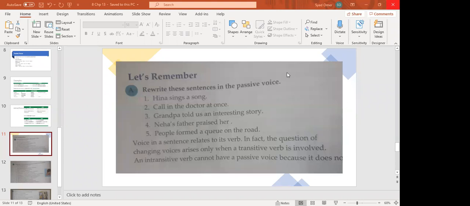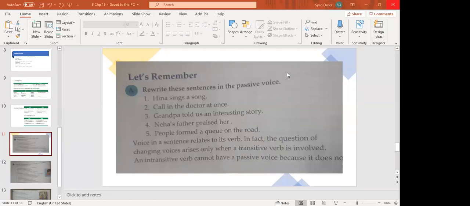And in the exercise A, it is rewrite these sentences in the passive voice. So can we write like this? A queue was formed by people. I'm just asking, I am confused. You can write it like this. A queue was formed by people. You are saying that you don't need to write on the road in this sentence.